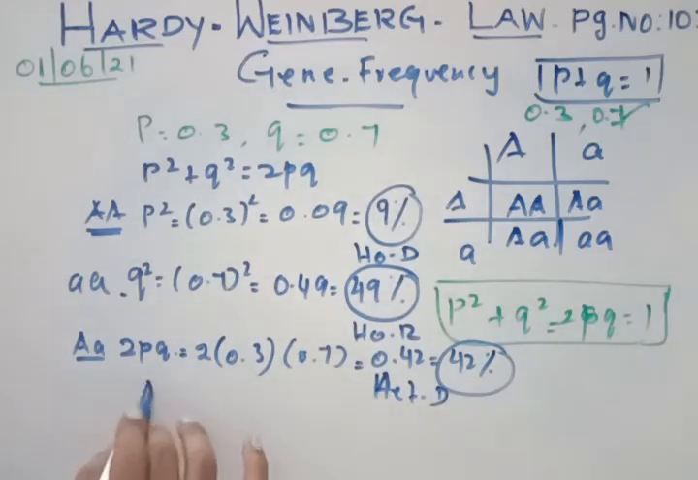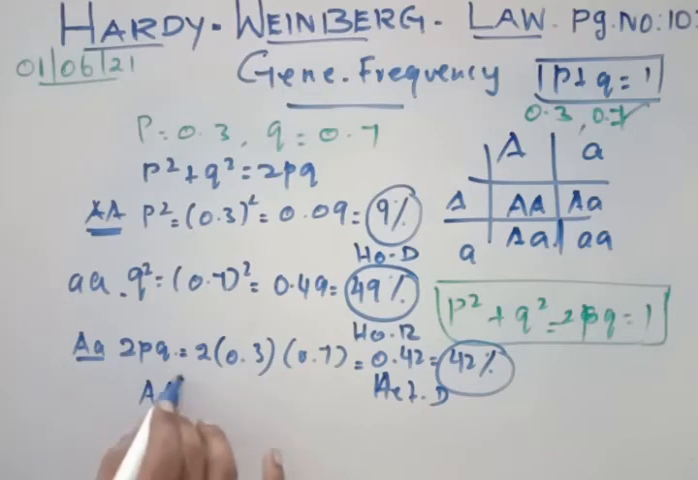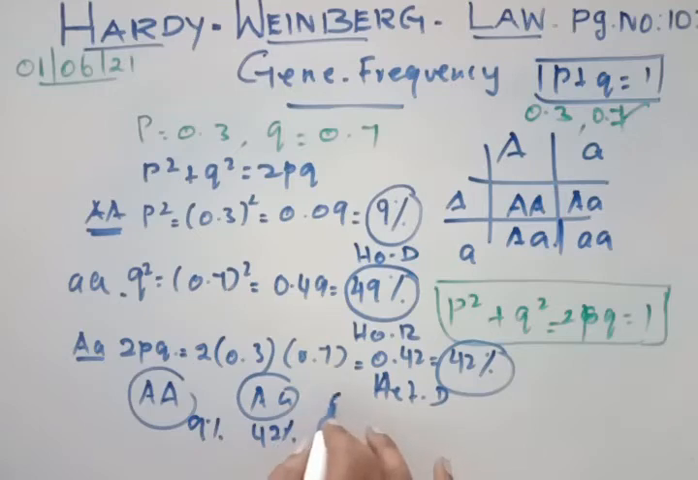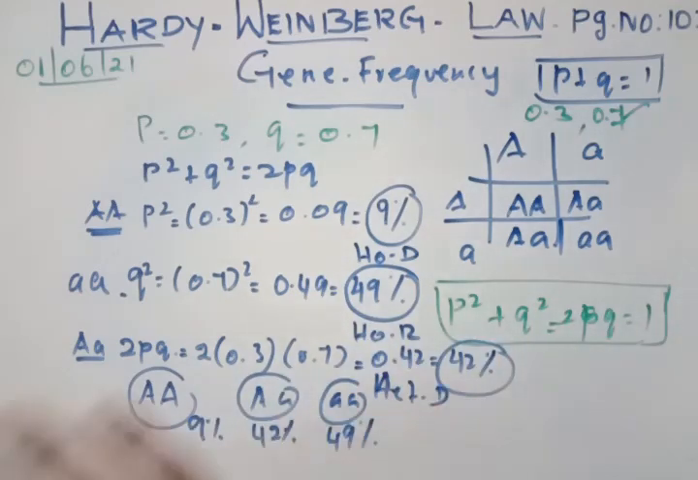So in this population, how many homozygous dominant are there? 9%. How many heterozygous dominant are there? 42%. How many homozygous recessive are there? 49%. Clear? This is how we calculate using the Hardy-Weinberg law and Hardy-Weinberg equilibrium, the total number of alleles present in a large population. This is very important.